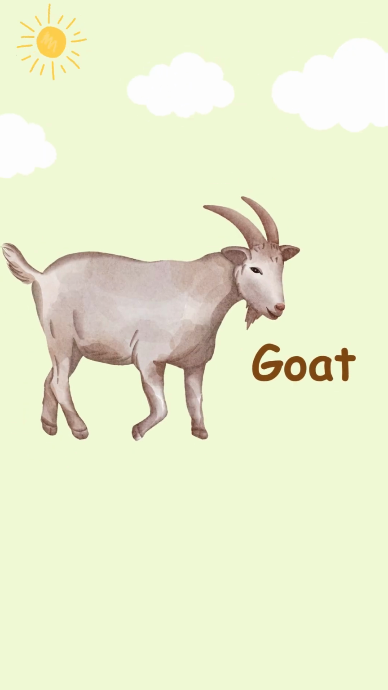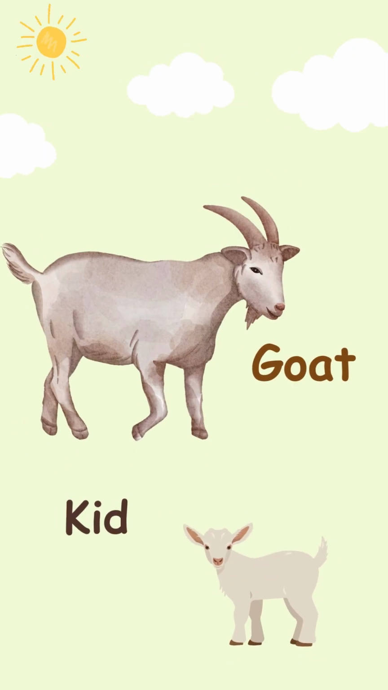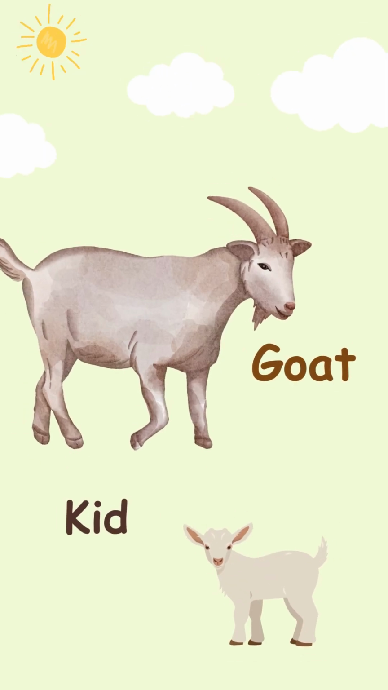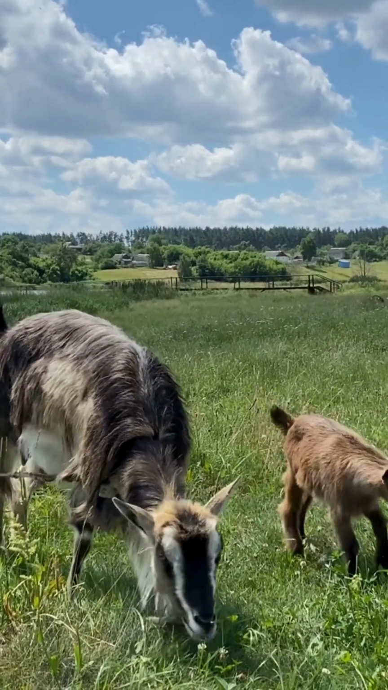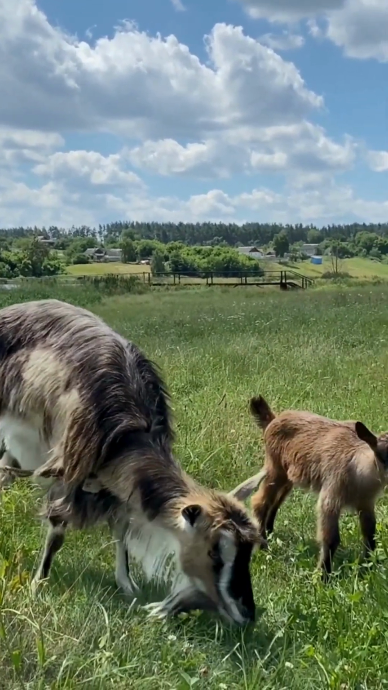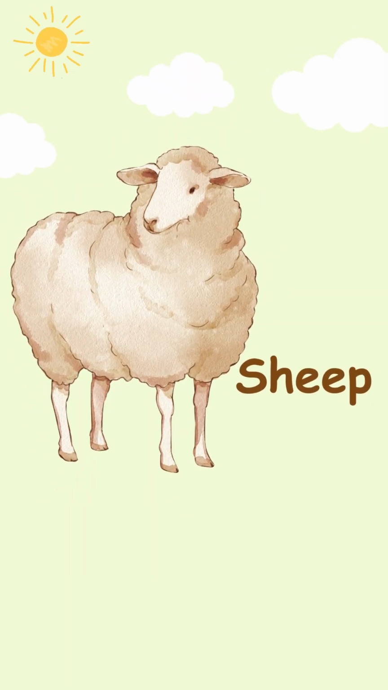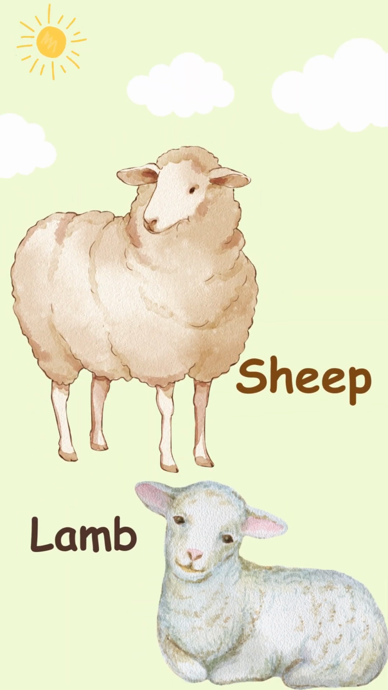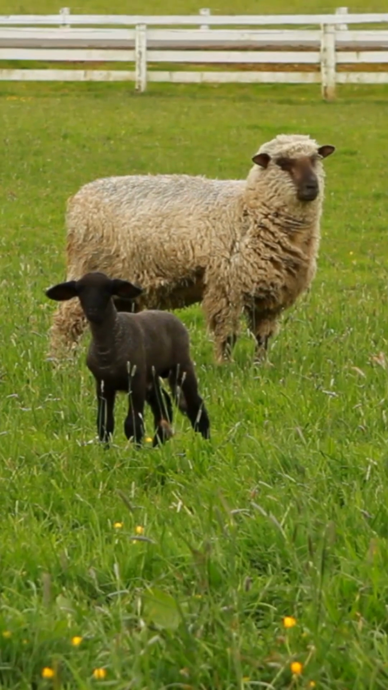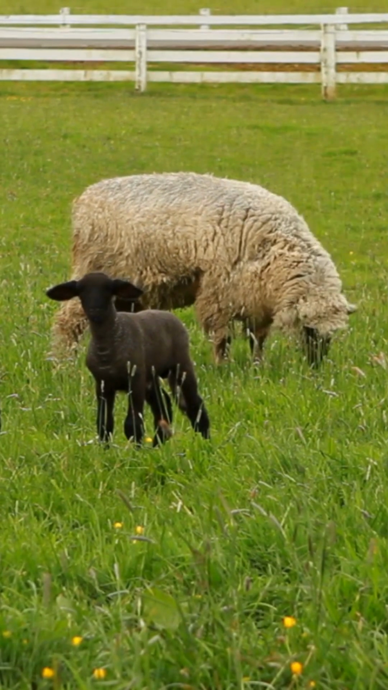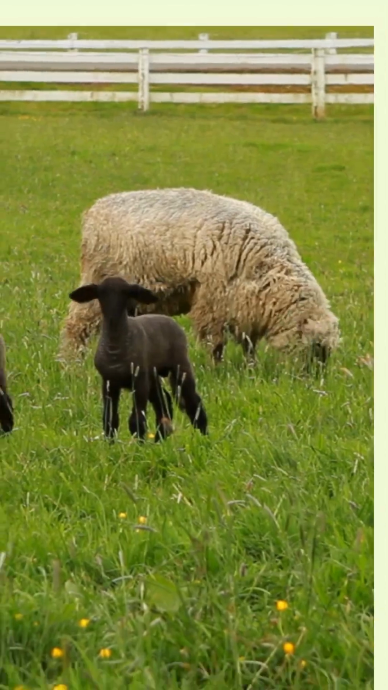Goat. The little one of goat is called kid. Here you can see the goat and its kid. Sheep. The little one of sheep is called lamb. Here you can see sheep and its lamb.